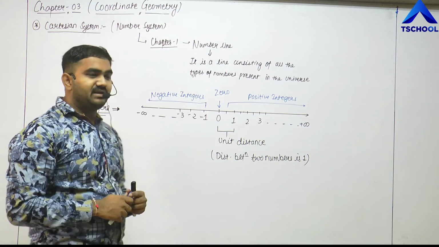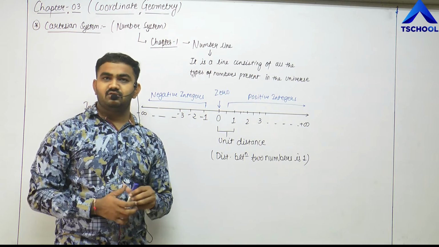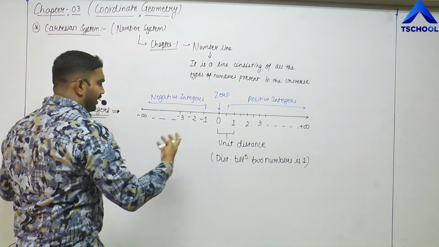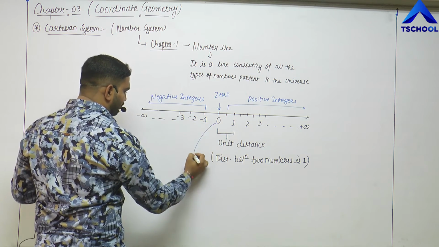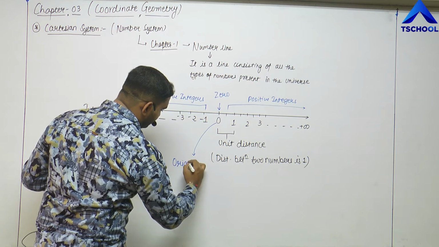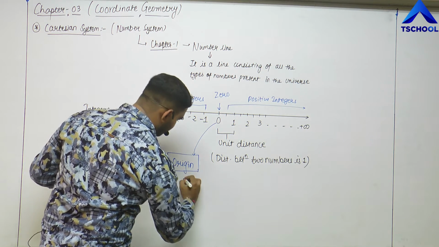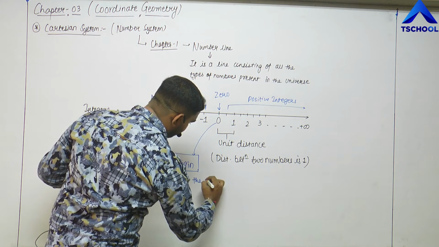Whenever you count anything you will start with 1, that means after 0, yes or no? So the numbers here are originating from 0, and hence this is known as the origin of the number line.